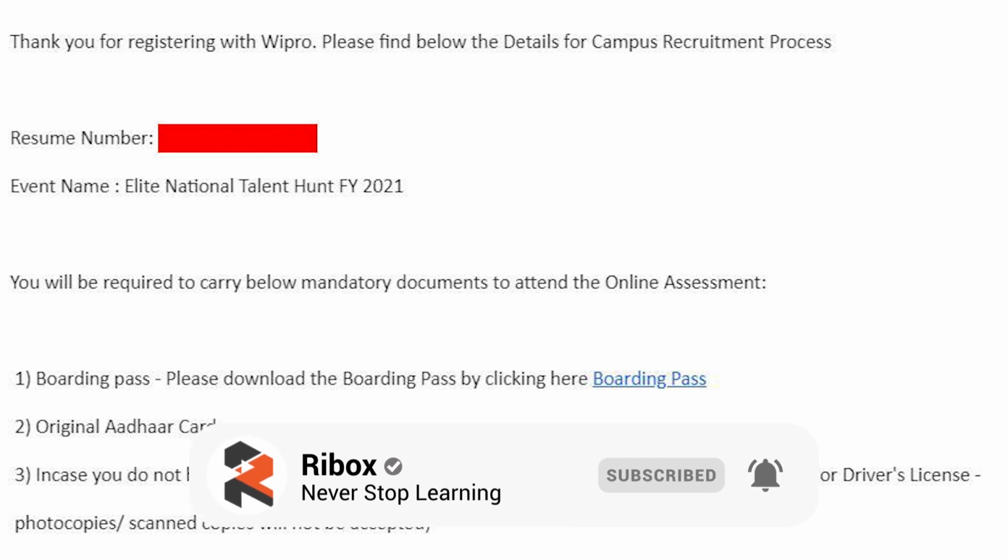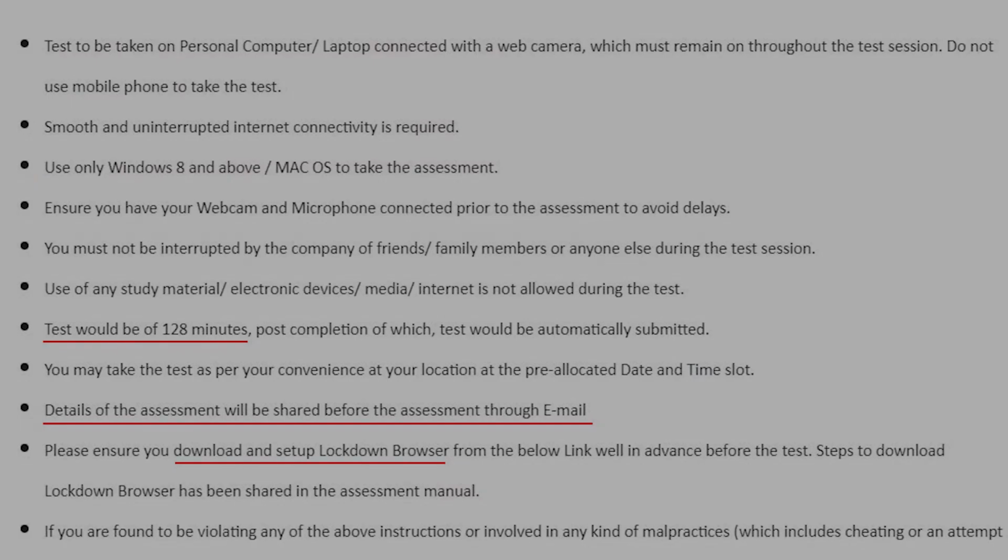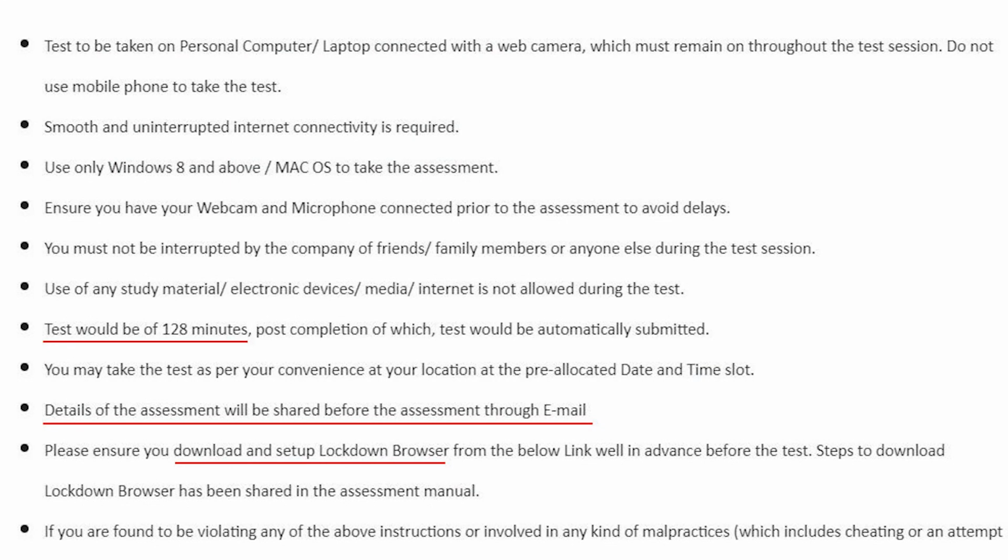Now, there are also some guidelines which are included in the mail. Before you start with the assessment, you need to ensure to fulfill the following requirements. As the mail says, the test should be taken on a Mac or a PC which has a web camera and must remain on throughout the session. It's not an offline exam in the center, but it's an online exam. But you need to have the bare minimum, that is the webcam should be on for the duration of your exam. Do not use mobile phones for taking the test.